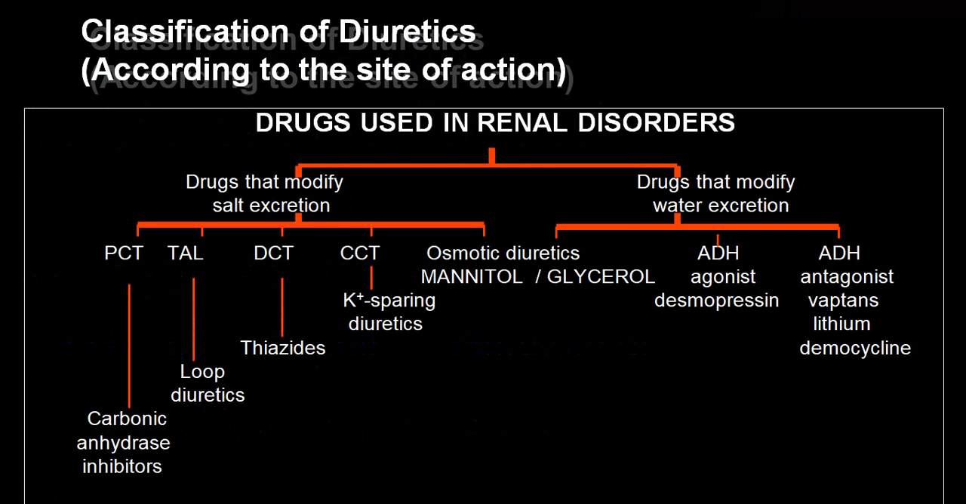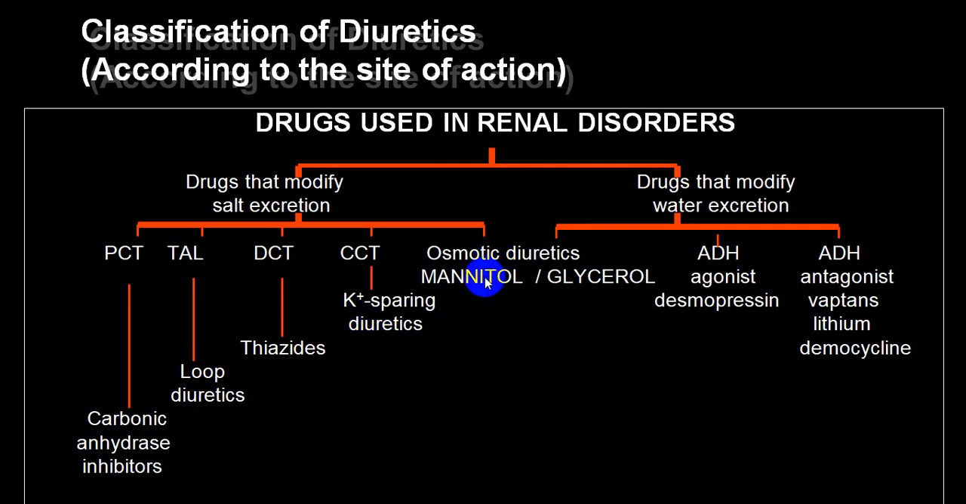Now, if we put them into two groups, one which modifies salt excretion and one which modifies water excretion: those modifying salt excretion include the carbonic anhydrase inhibitors, acting on the proximal convoluted tubule; loop diuretics, acting on the ascending loop of Henle; thiazides, acting on the distal convoluted tubule; and potassium sparing diuretics, acting on the collecting system.